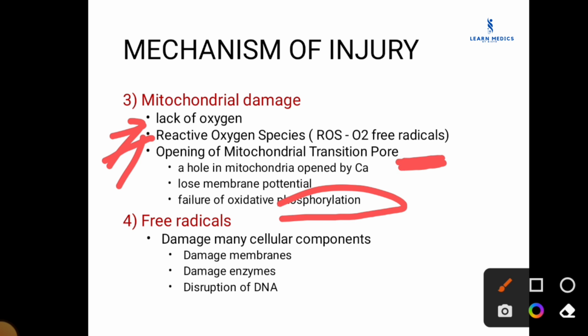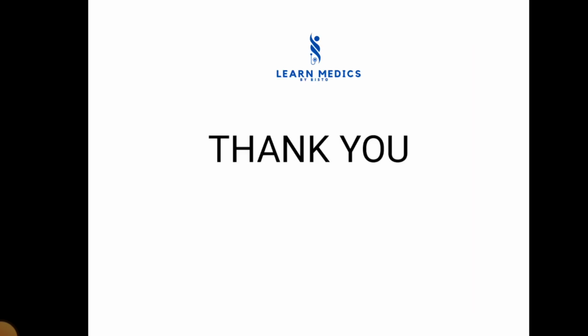And the fourth one is free radicals. Radicals damage many cellular components. They damage membranes, damage enzymes, and disrupt DNA, leading to cellular damage. That's all about the various kinds of cellular damage, the mechanisms of cellular damage, and how cellular changes occur in the damage. Thank you and have a nice day.